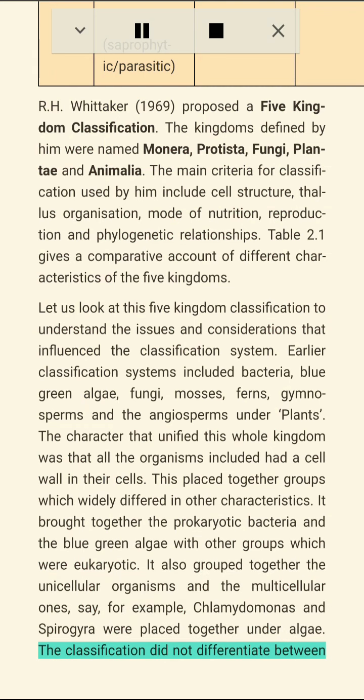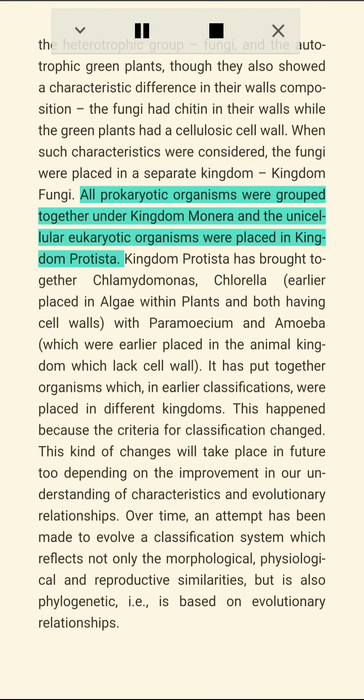It also grouped together the unicellular organisms and the multicellular ones, say, for example, Chlamydomonas and Spirogyra were placed together under algae. The classification did not differentiate between the heterotrophic group, fungi, and the autotrophic green plants, though they also showed a characteristic difference in their walls composition. The fungi had chitin in their walls while the green plants had a cellulosic cell wall. When such characteristics were considered, the fungi were placed in a separate kingdom, Kingdom Fungi.